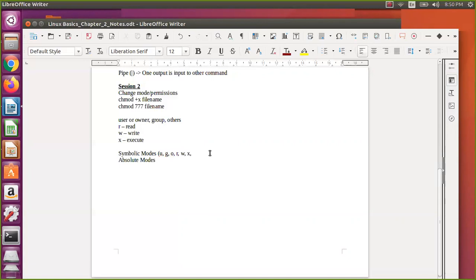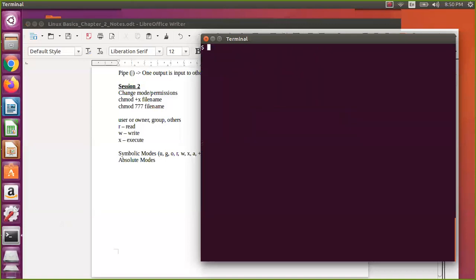But you can do it in one shot with A. A means all. And you have the symbol plus and the symbol minus. Plus means adding a permission, minus means removing a permission. Okay, so let us check on that. As you are aware, we have f1.text.